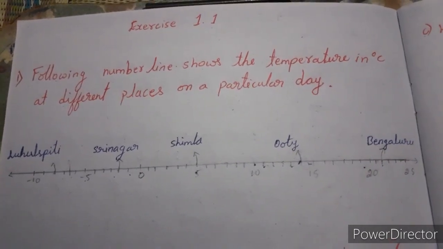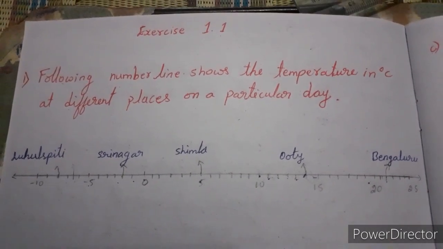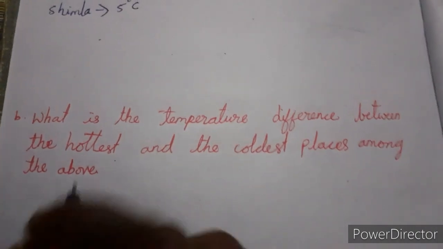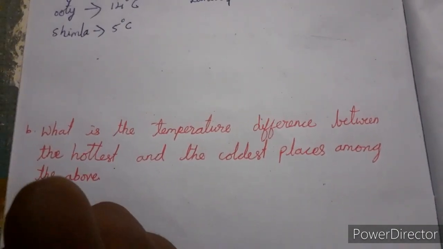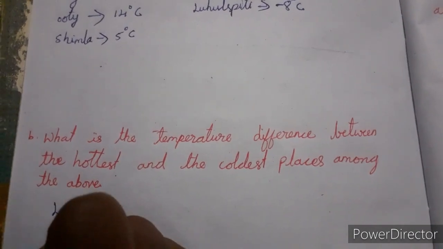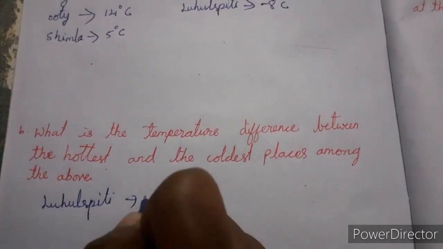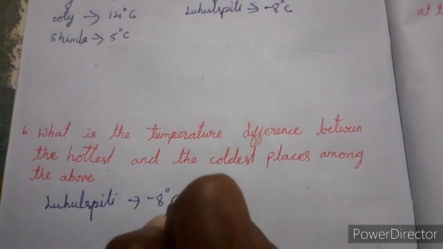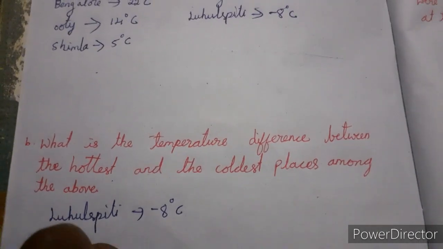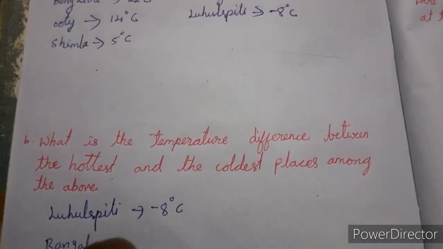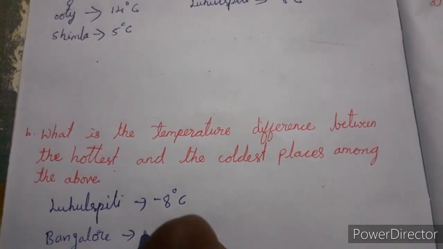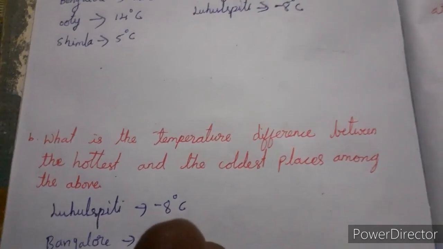So we have to take these two places. Lahuspati has the temperature minus 8 degree Celsius. Then Bangalore has the temperature 22 degree Celsius.